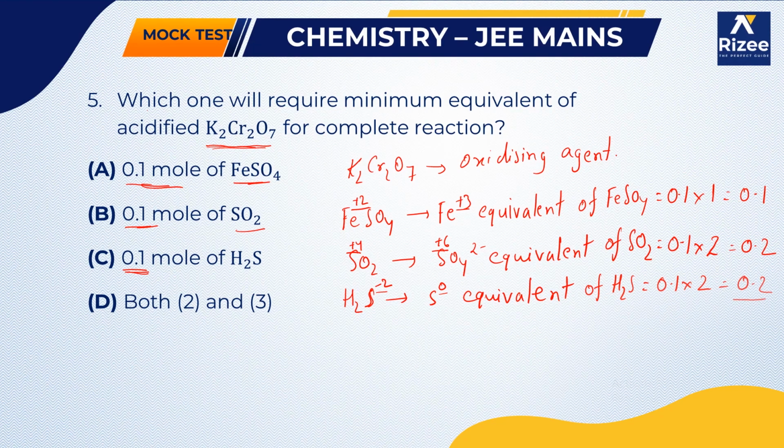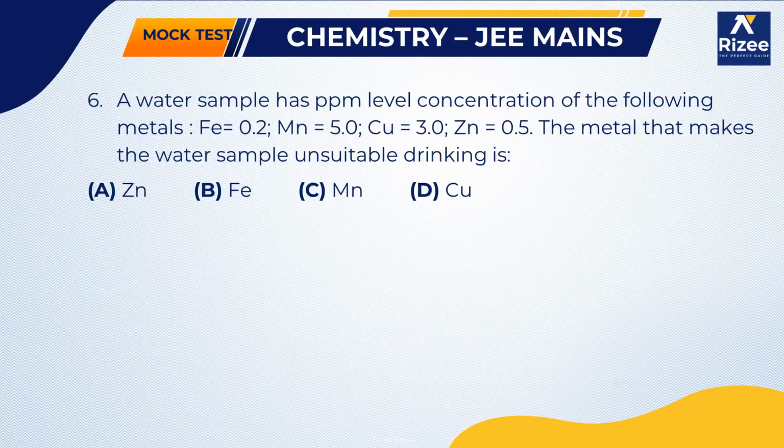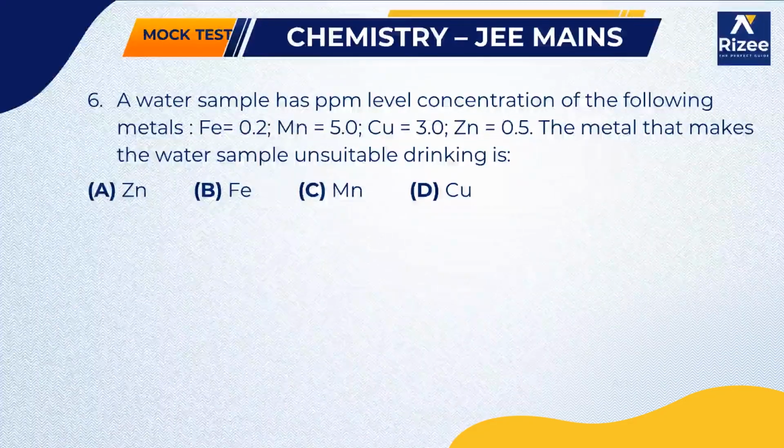So you can see what is being asked: which one will require the minimum equivalent of acidified K2Cr2O7. In these three, FeSO4 has the minimum equivalent, around 0.1 mole of FeSO4. Okay, so moving on to the next question. Here, it is a conceptual question from hydrogen.